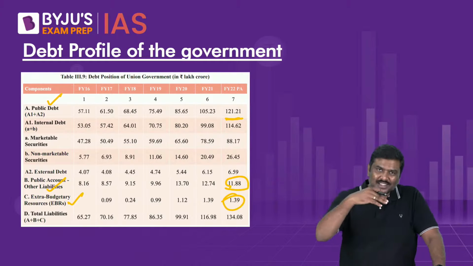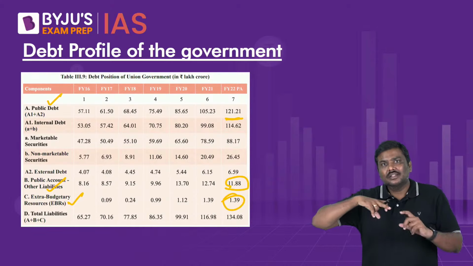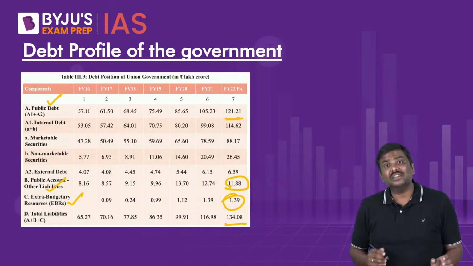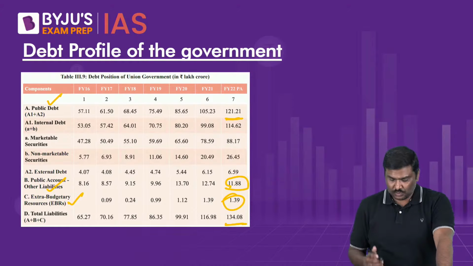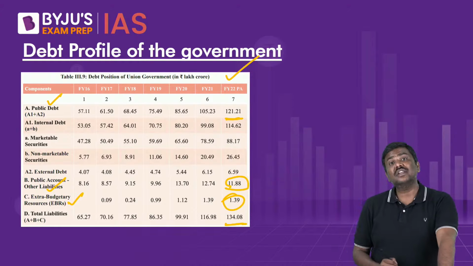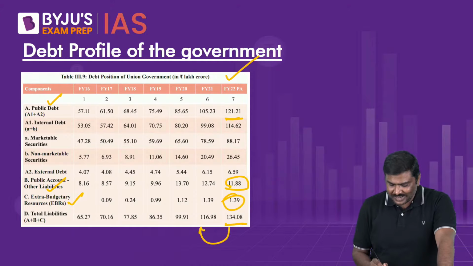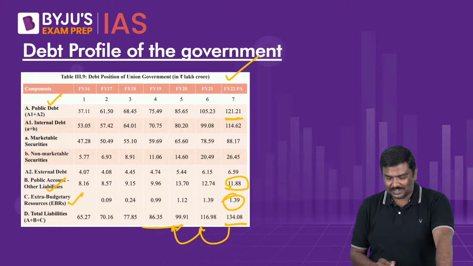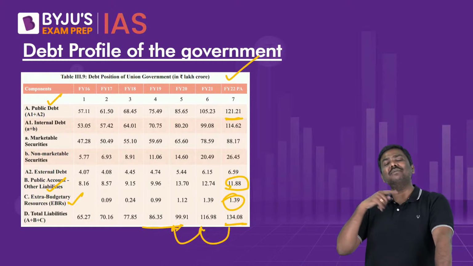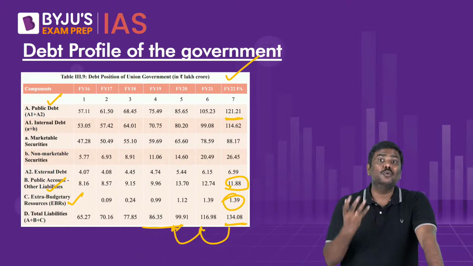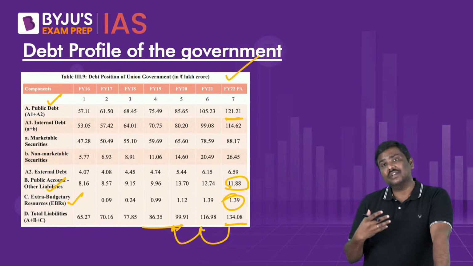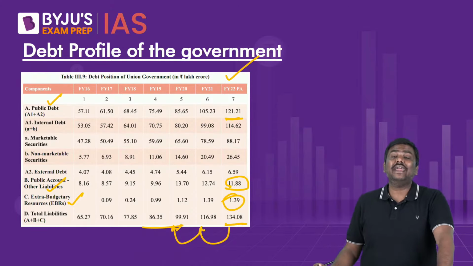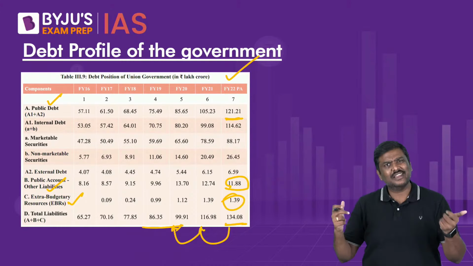If you get the summation of all these three, the total liabilities of the central government comes at around 134 lakh crore rupees. 134 for financial year 22, which is higher compared to the previous financial year. Which means the liabilities of the government of India have been ballooning. And the total debt of the government, that is the general government, is expected to be around 85% plus, which is at a higher level.